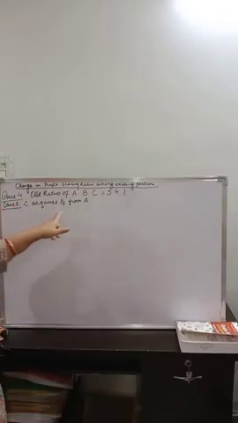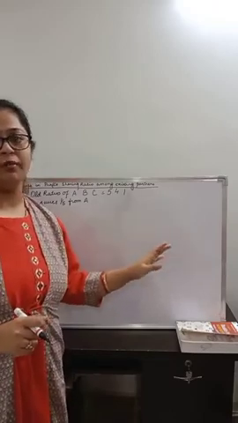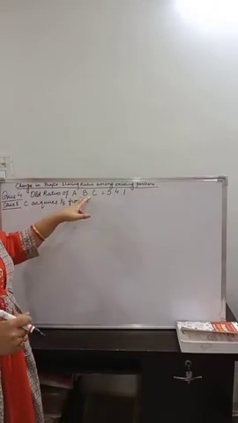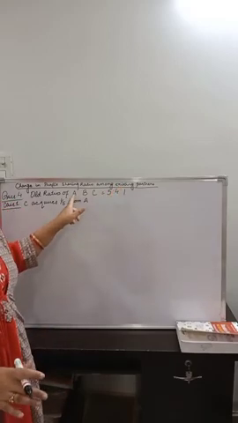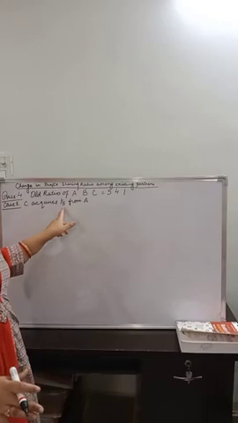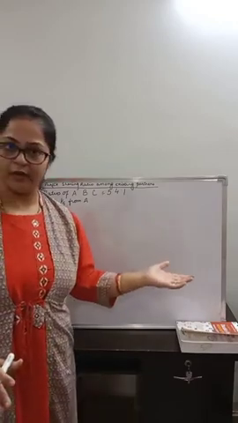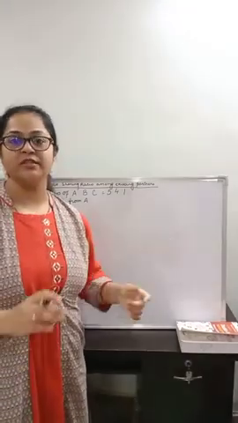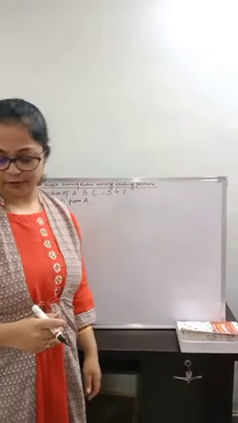The first case is C acquires 1 by 5th share only from A. So in this case, B's share will remain untouched. A's share will reduce by 1/5 and C's share will increase by 1/5. Let us do this first, then we will find out who has gained and who has sacrificed.